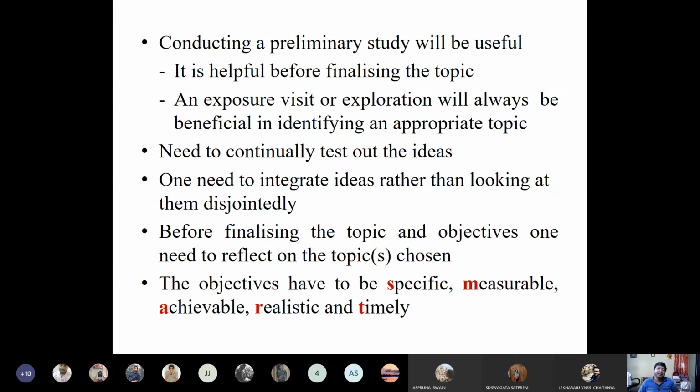So unless you link all these aspects, your research objective will not be properly framed. So that is also highly essential. You should be very careful about that.